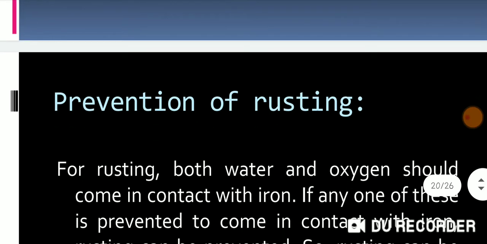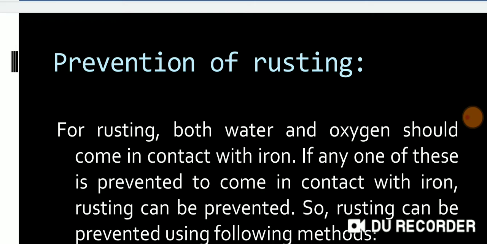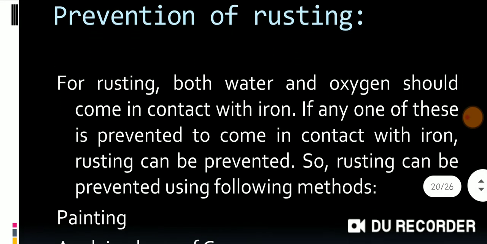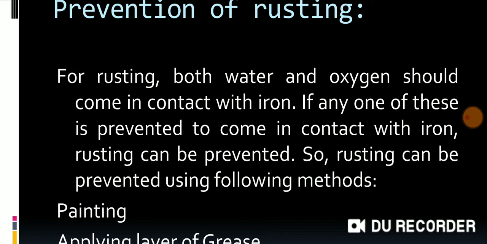Now next, prevention of rusting. How can we prevent it? For rusting, both water and oxygen should come in contact with iron. If any one of these is prevented from coming in contact with iron, rusting can be prevented. So rusting can be prevented using different methods.